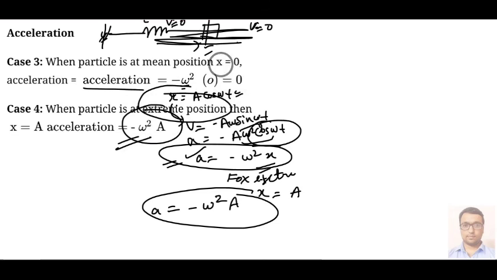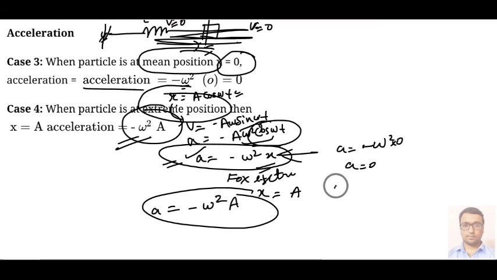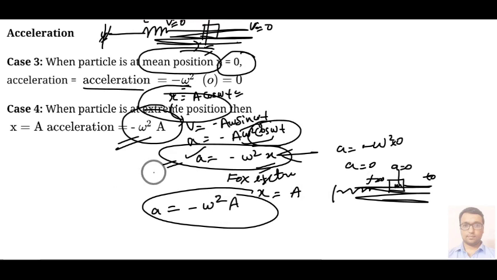For the mid position, if we talk about the mean position, then we know that x is 0. If you put x as 0 over here, then you will get acceleration equal to minus omega square into 0. Means acceleration is 0 if your particle reaches the mean position during its to and fro motion. In that condition your acceleration at the midpoint will be 0. So this is all for simple harmonic motion of a particle about a particular point. We have calculated its velocity, acceleration, and we have got the expression for displacement. So this is all for today.